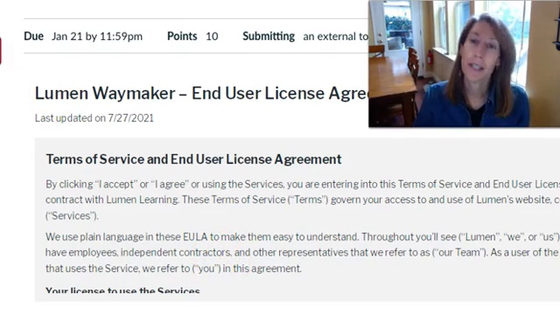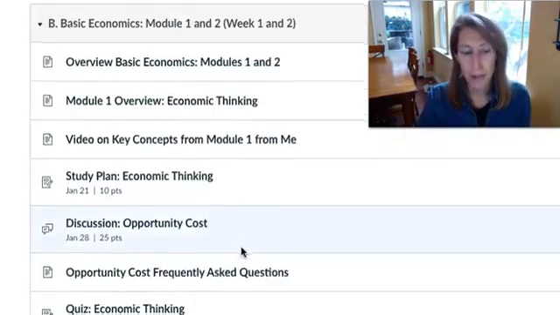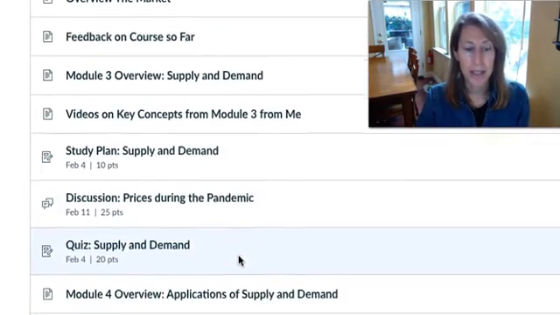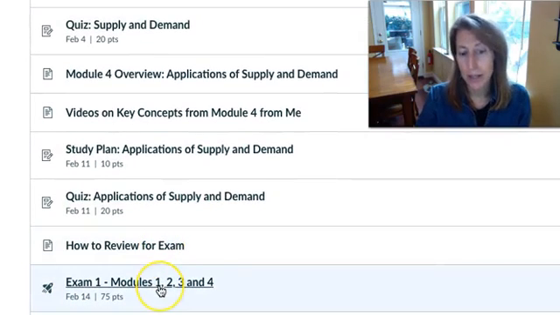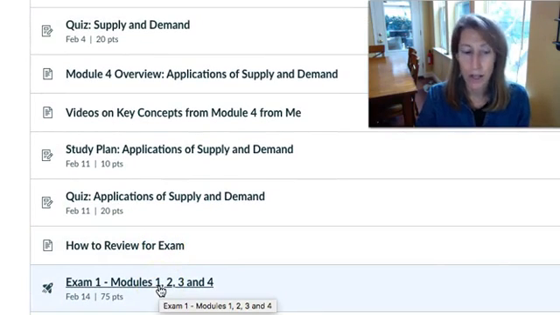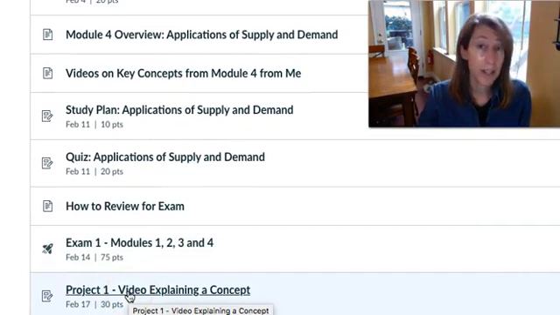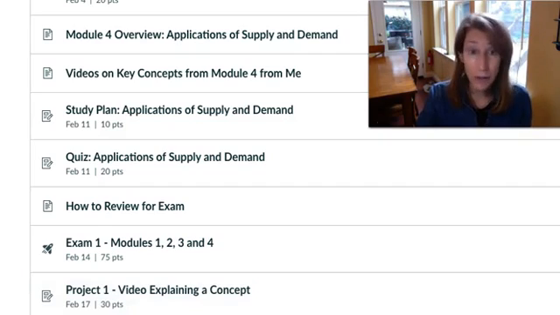I want to show you what the exams look like. I group it together in about 3 or 4 of these modules. So basically, once we get down in here, supply and demand and things like that, you'll see I have a how to review for the exam, so some study tips, and then you'll kick off the exam here. And after you do an exam, you're going to have a project due, a little thing that's supposed to be fun and interesting, give you a chance to earn more points if you don't feel like exams are your best thing. And that's really our course, guys.